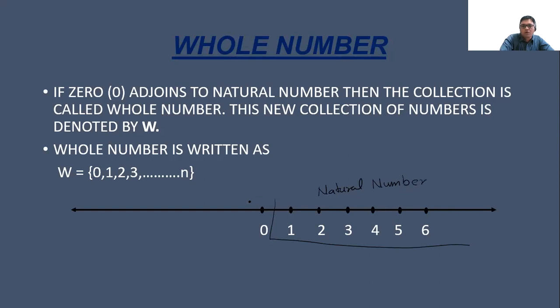The moment we include 0 with the natural numbers, that is, 0 plus the natural numbers, it becomes the whole numbers. In the same way, if we talk about the properties, the same properties which are followed by the natural numbers are also followed by the whole numbers.